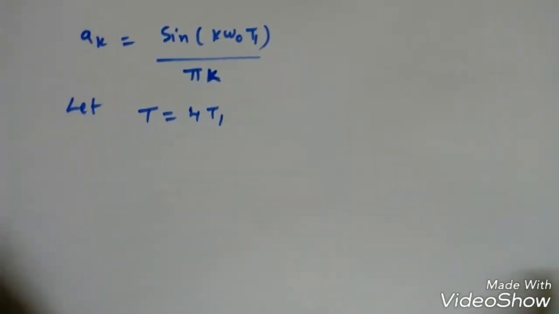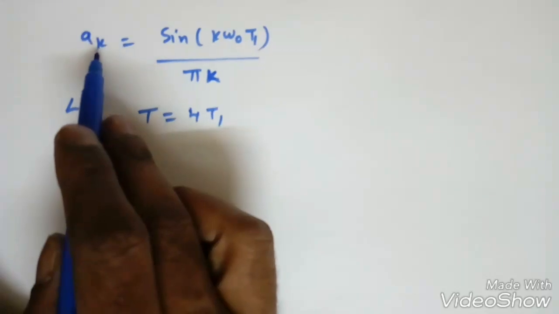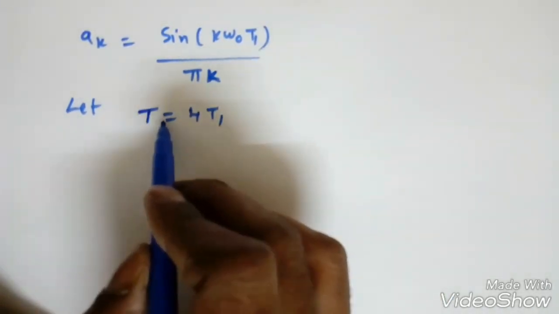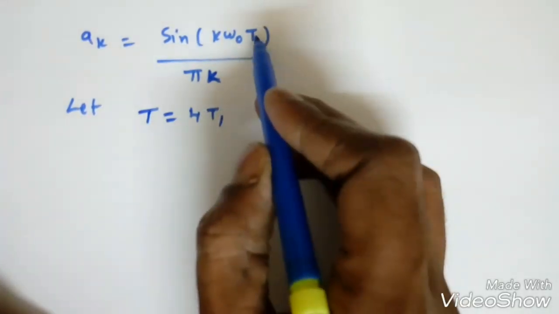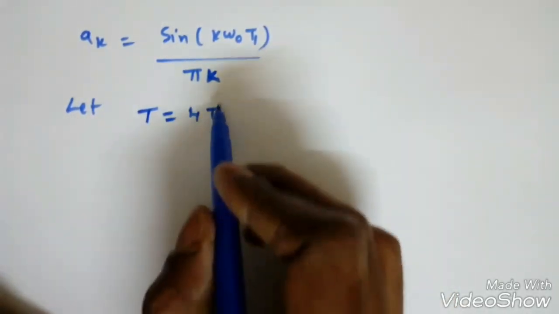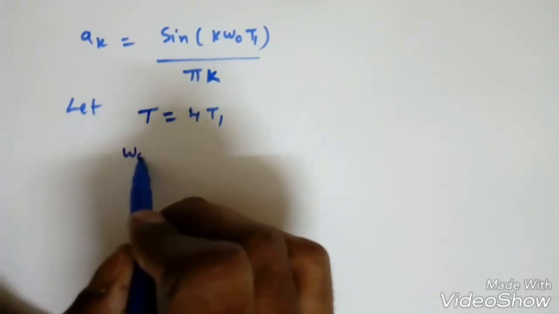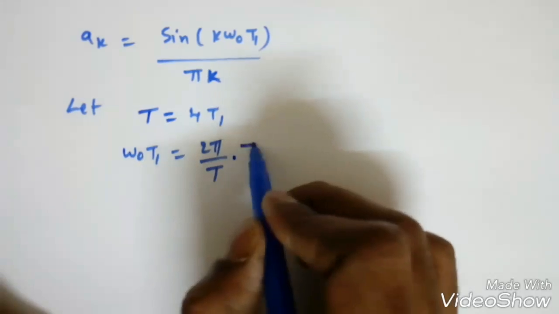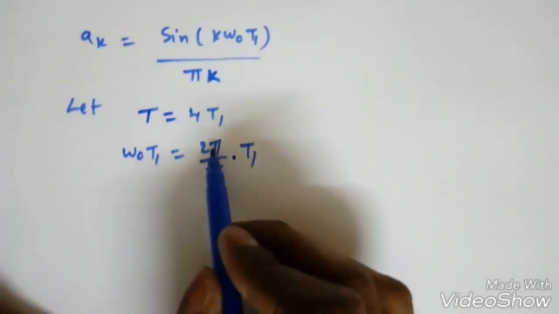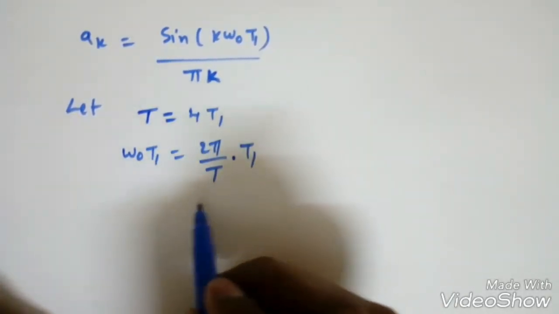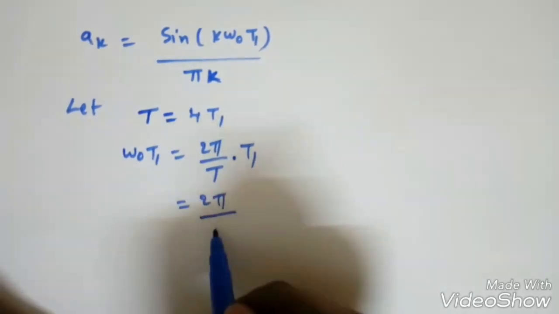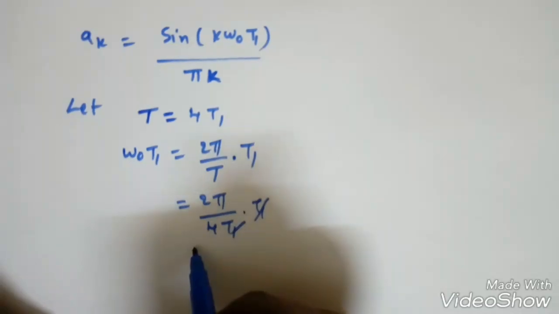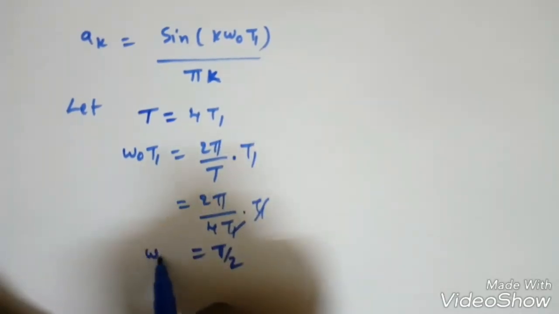Now we will try to find these Fourier coefficients with respect to some time period. Suppose I take capital T, the time period, equal to 4 times t1. If I substitute here, omega naught into t1 becomes 2 pi by T into t1, so omega naught is replaced by 2 pi by T. What is T here? 4 t1. So this becomes 2 pi by 4 t1 into t1, t1 cancels, and this simply becomes pi by 2, which is omega naught t1.